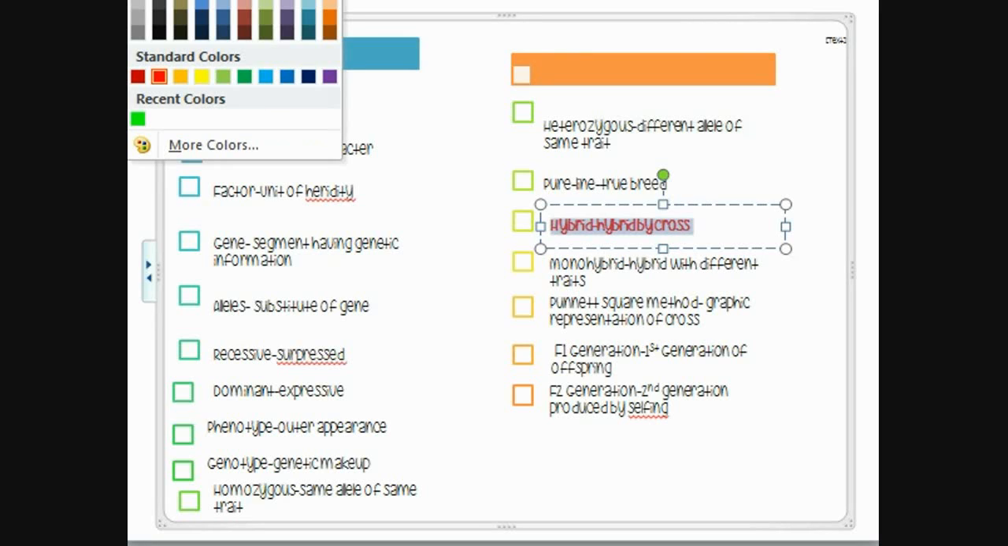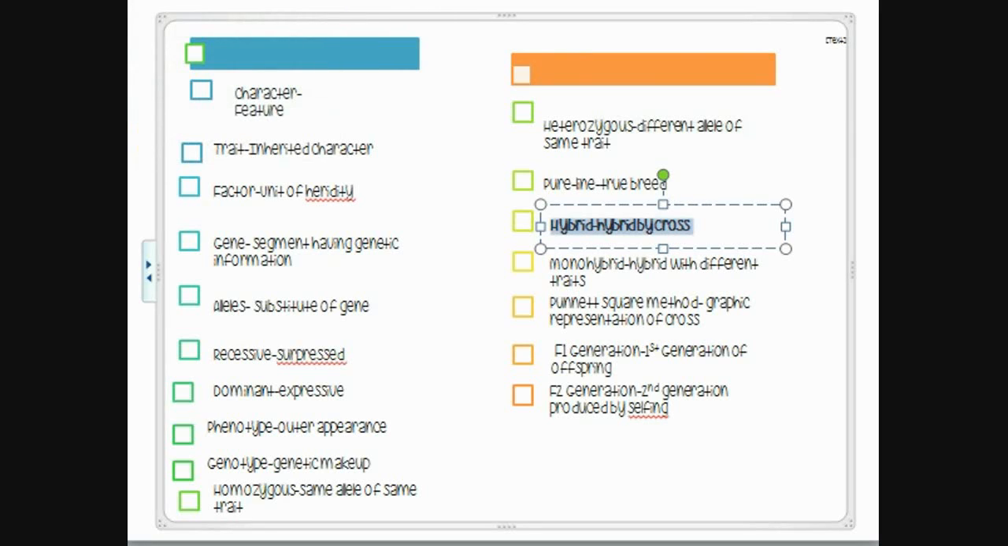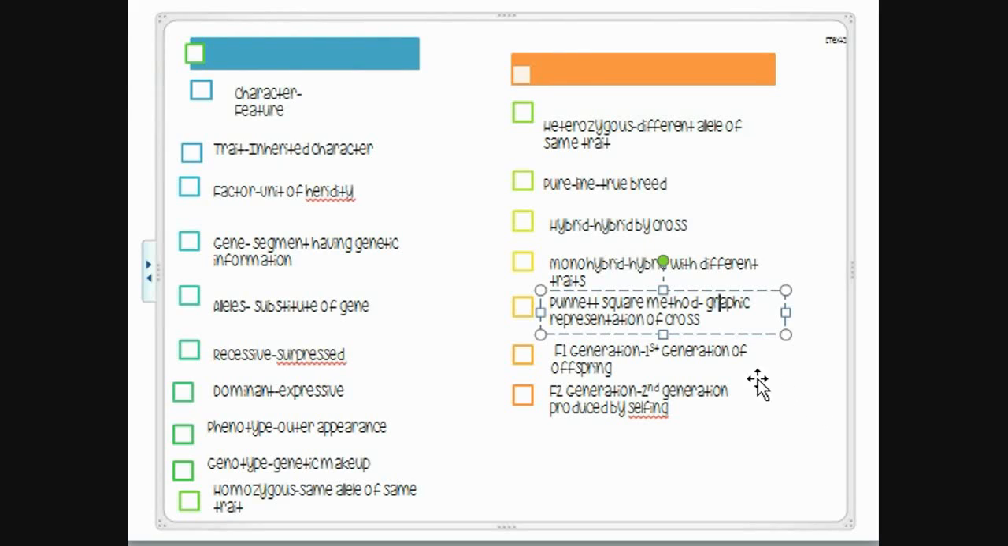Next one is the Punnett square method. We will learn about monohybrid, F1 generation and F2 generation in a further lecture, so don't worry about that. The Punnett square method is basically the graphic representation of the cross we do. It is very helpful in studying how much progeny is produced and what the genotype and phenotype ratio is, and you will learn about it in future.